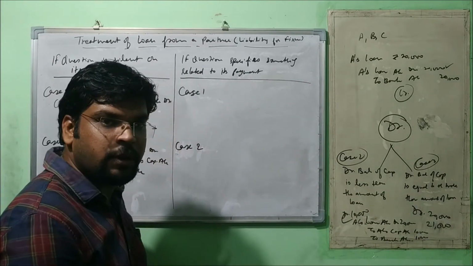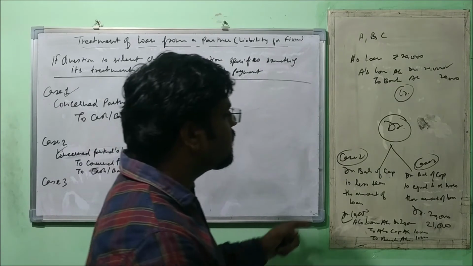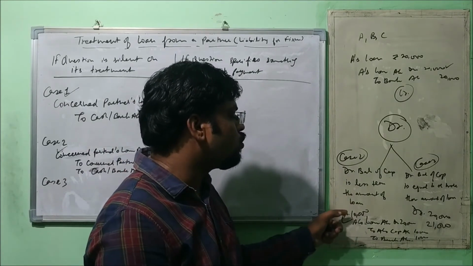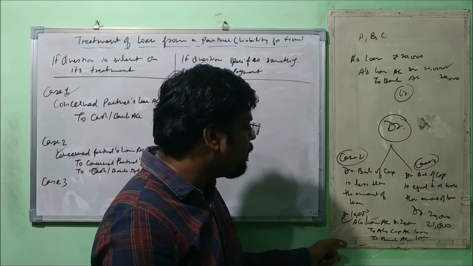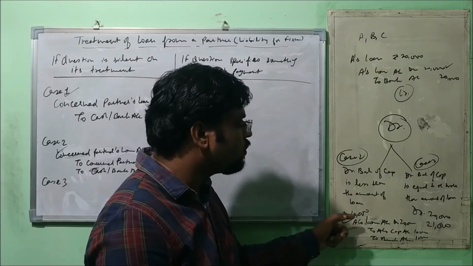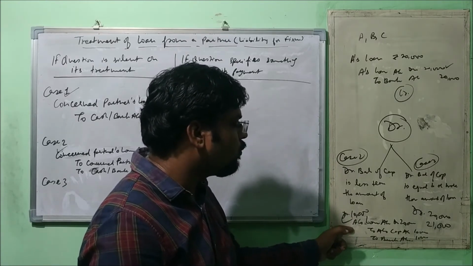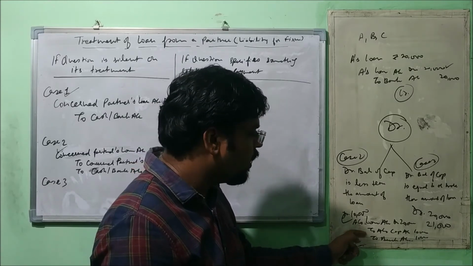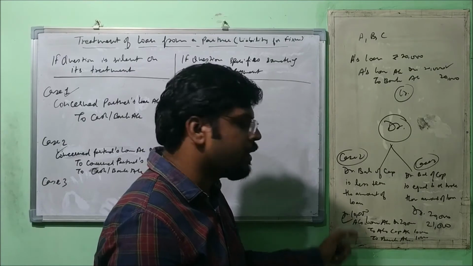Understood the point? So this is the case when debit balance of capital is less than the amount of loan. Then up to the extent of debit balance of capital, amount of loan is transferred to capital account, to meet the deficiency, and rest of the amount is paid.